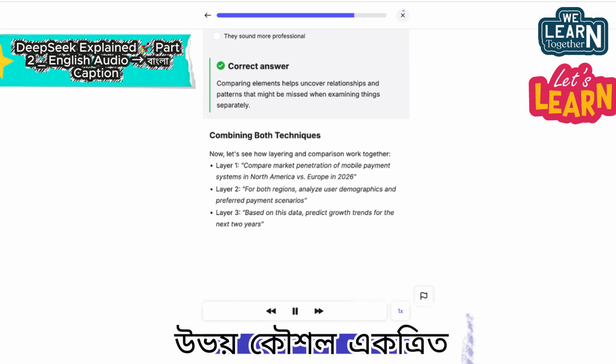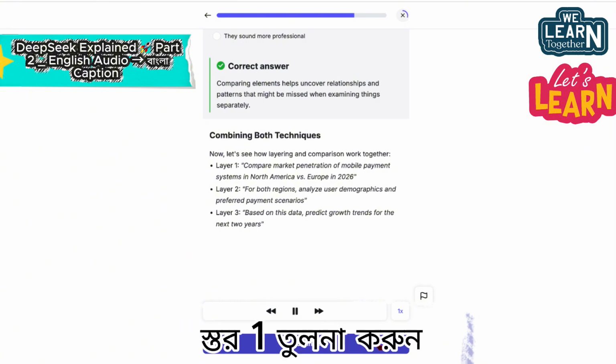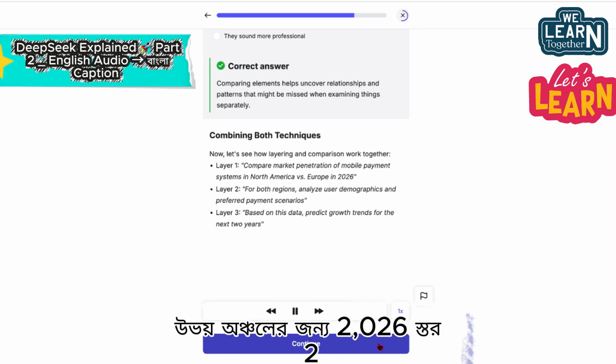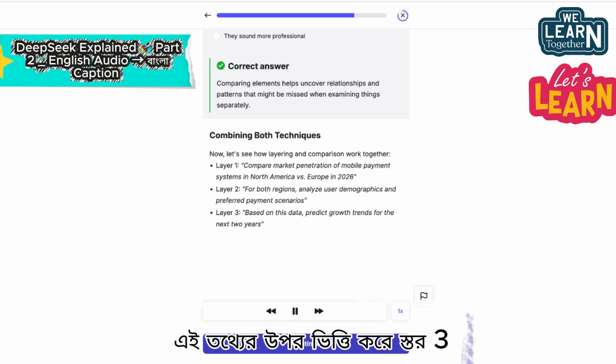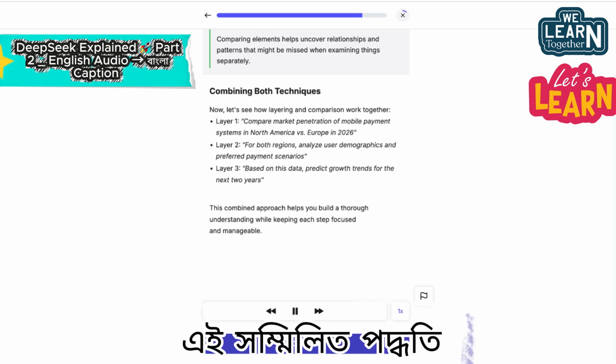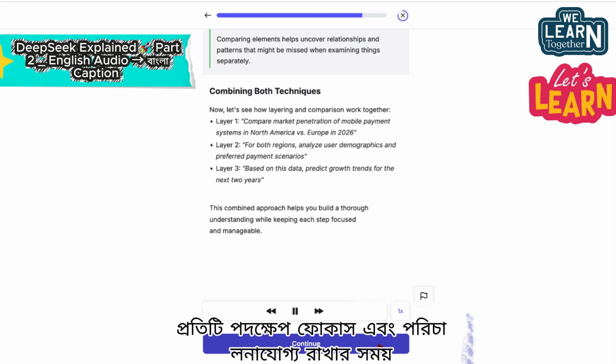combining both techniques. Now, let's see how layering and comparison work together. Layer 1. Compare market penetration of mobile payment systems in North America versus Europe in 2026. Layer 2. For both regions, analyze user demographics and preferred payment scenarios. Layer 3. Based on this data, predict growth trends for the next 2 years. This combined approach helps you build a thorough understanding while keeping each step focused and manageable.